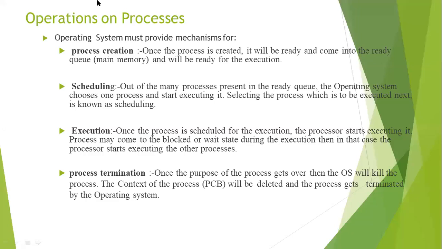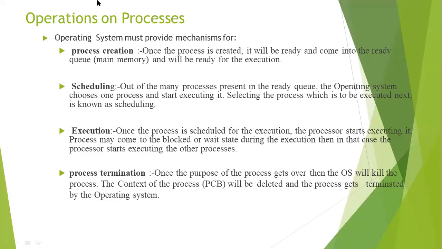The first and foremost function is scheduling. Selecting the process which is to be executed next is known as scheduling. You have P1, P2, up to Pn processes. The selection is based upon scheduling policies, either FCFS, SJF, round robin or priority scheduling, which will be covered in the coming sessions.